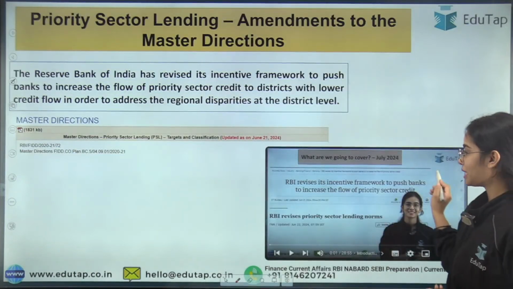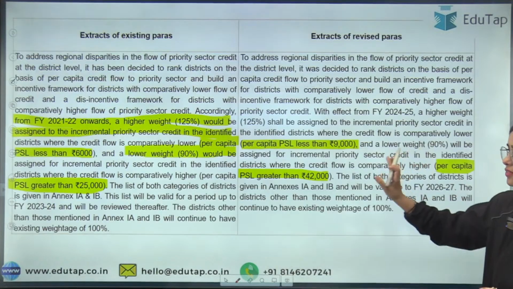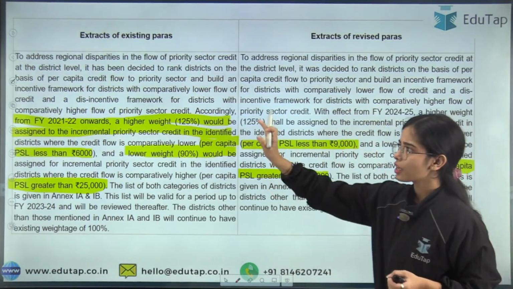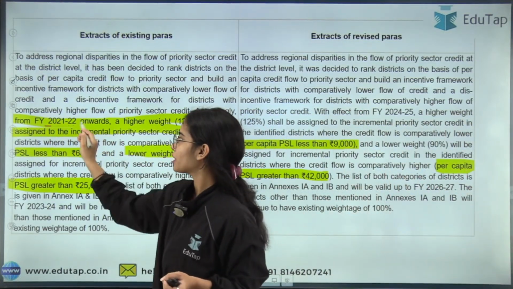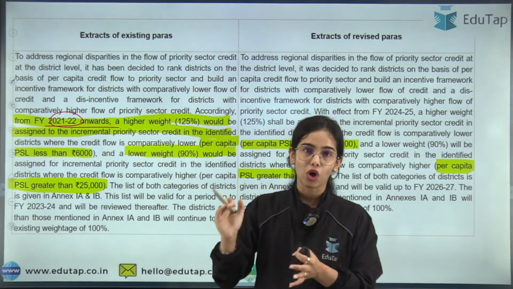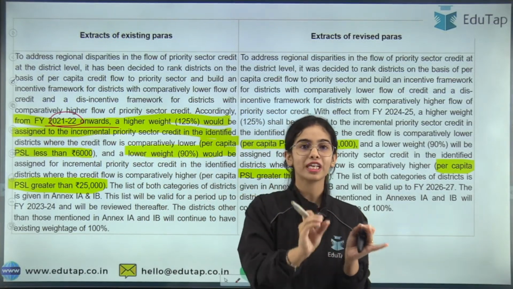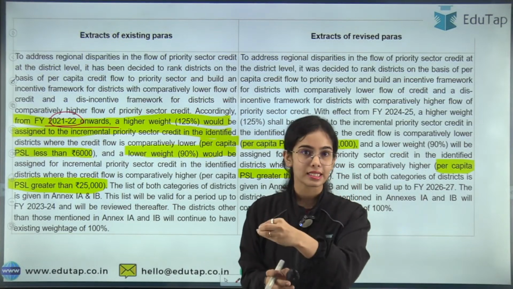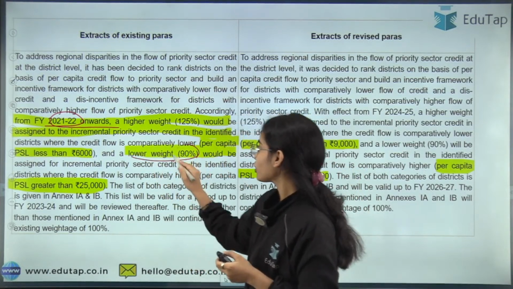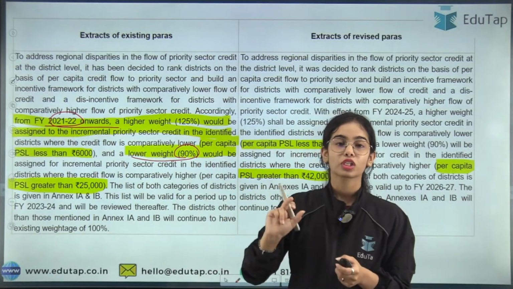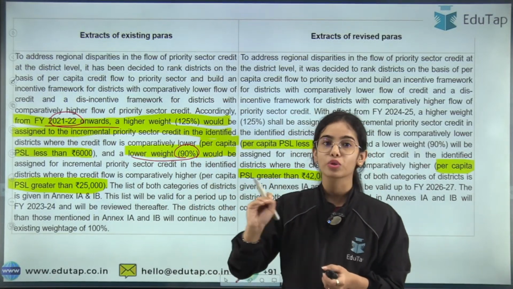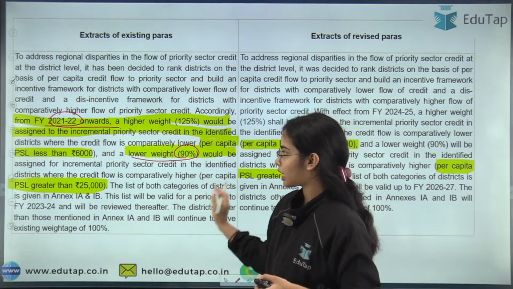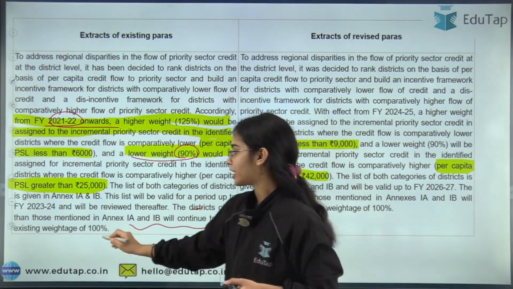So I have taken a complete session on this incentive framework that is very easy to understand. Before, from the financial year 2021-22 onwards, there were norms that 125% of the weight will be considered for the PSL lending of per capita less than 6,000, and the lower weight of 90% would be considered for the per capita PSL lending of more than 25,000. And for other districts, the weight will be 100%.